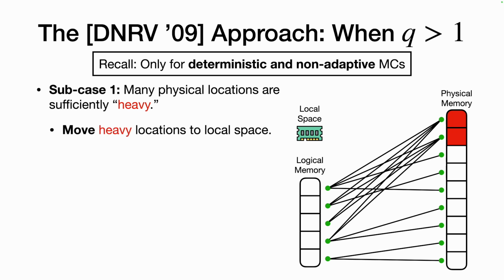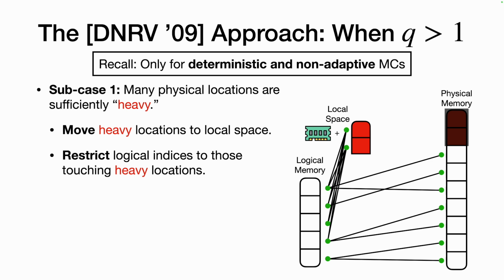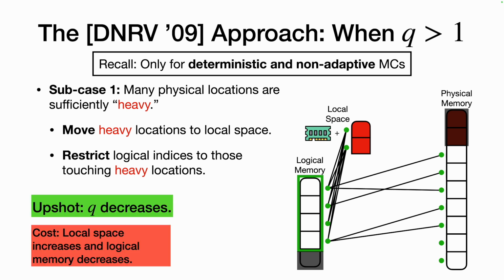And what the approach here does, it says that if you have these heavy locations, you can move these heavy locations into your local space. When doing this, you can restrict your logical memory of your memory checker into just those that touch these heavy locations. Yeah, so we've gotten rid of the bottom logical memory cell here. The benefit here is that the query complexity is going to decrease.